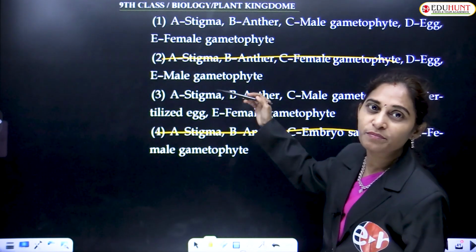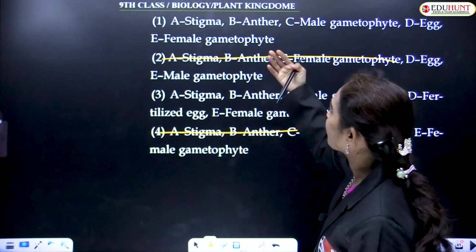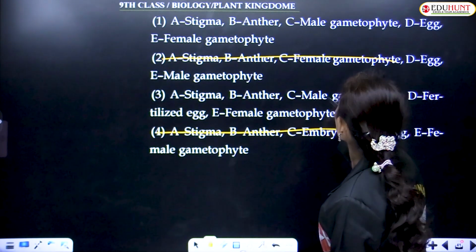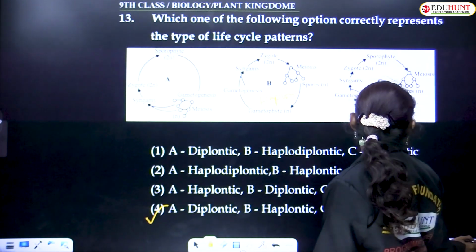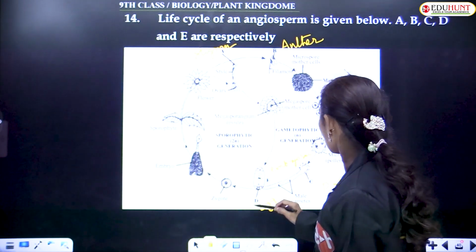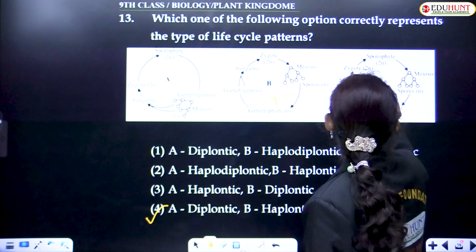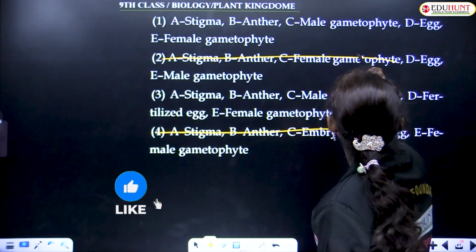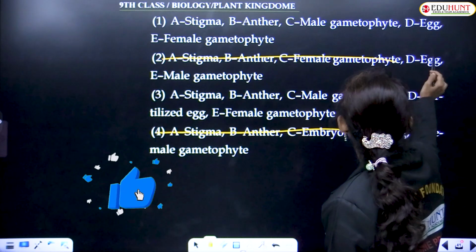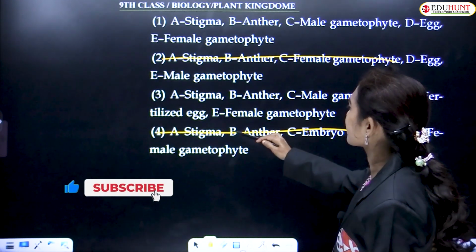Now the confusion is between 1 and 3. C is male gametophyte, D is egg. Yes, D is egg. In both, C is male gametophyte and D is egg. Here, D is given as fertilized egg.